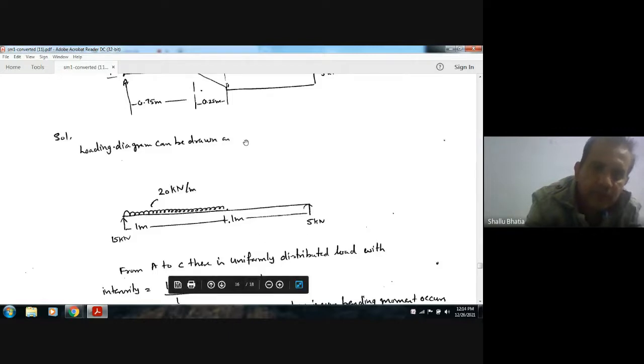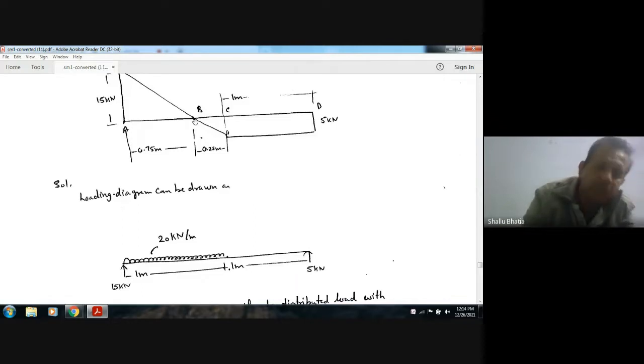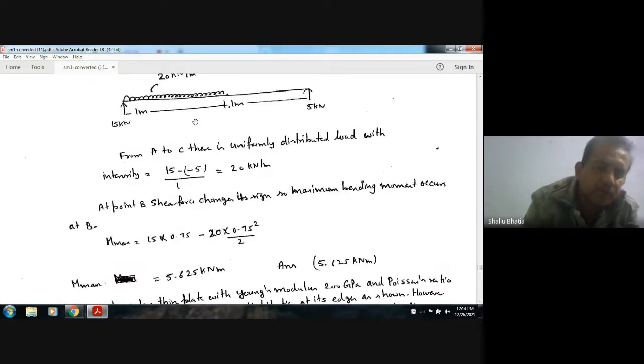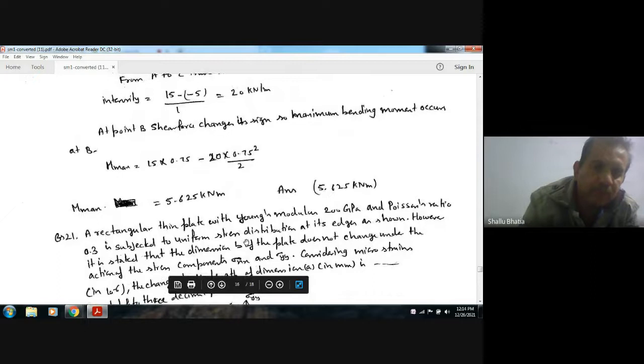And we can see that the shear force is changing its sign at point B, so the bending moment will be maximum at point B. So M max at point B will be 15 into that distance, 0.75, minus 20 into 0.75 square by 2. So M max will be equal to 5.625 kilonewton meter.